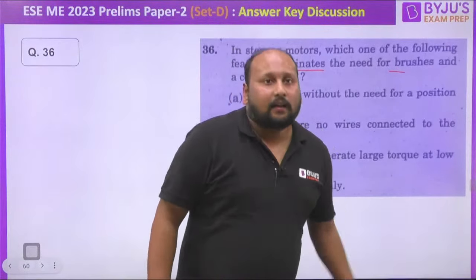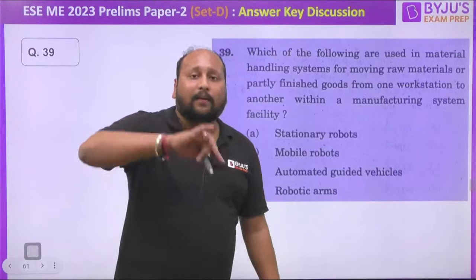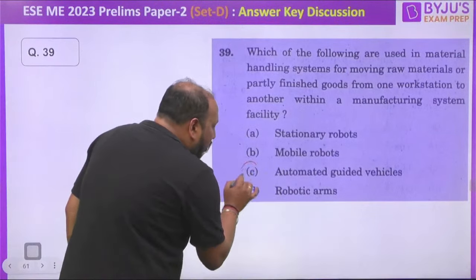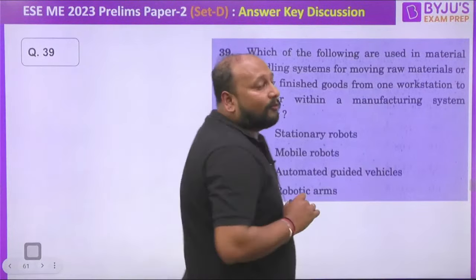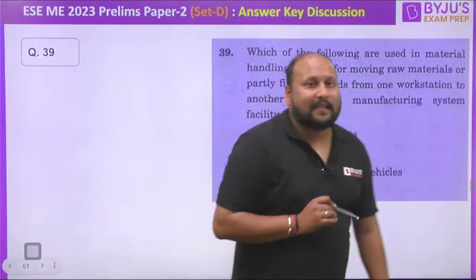Next question on your screen is, which of the following are used in the material handling system for moving raw materials or partially finished goods from one workstation to another within the manufacturing system? This is nothing but your automated guided vehicles, AGV. We call it that in robotics. We are studying this in detail. So AGV, automated guided vehicles, is the correct answer.